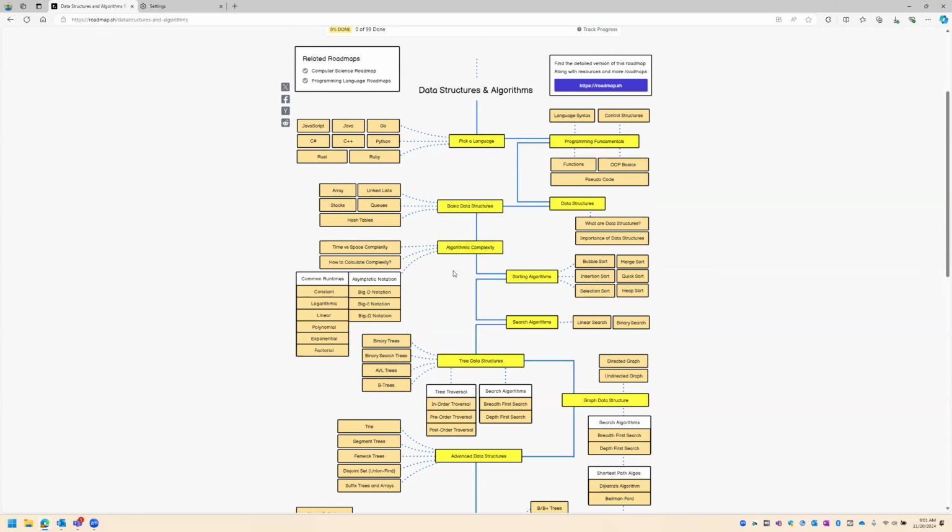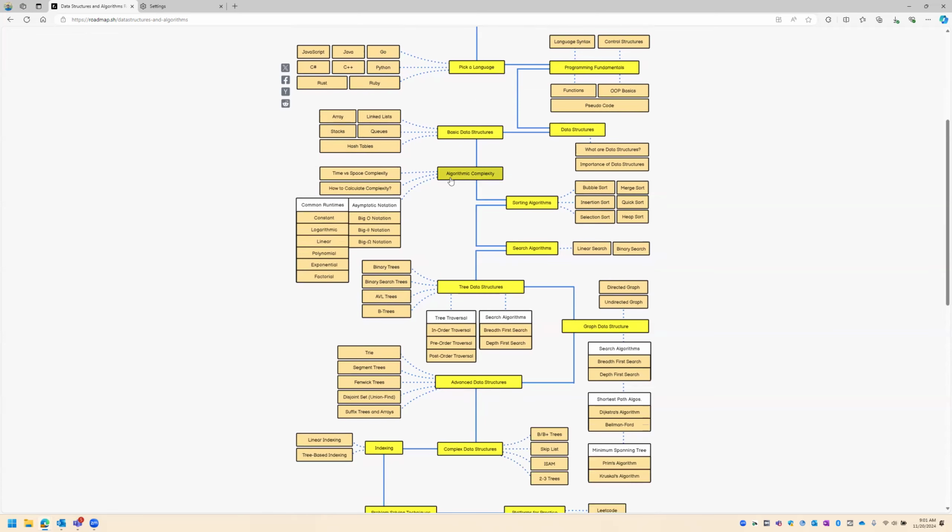Once we finish this, we will be moving on to algorithmic complexity. We won't be talking about algorithms yet. Instead, before we go into each and every algorithm, we will be talking about algorithm complexity. So time versus space complexity, that's the kind of thing we will go deep into. We will be learning it.